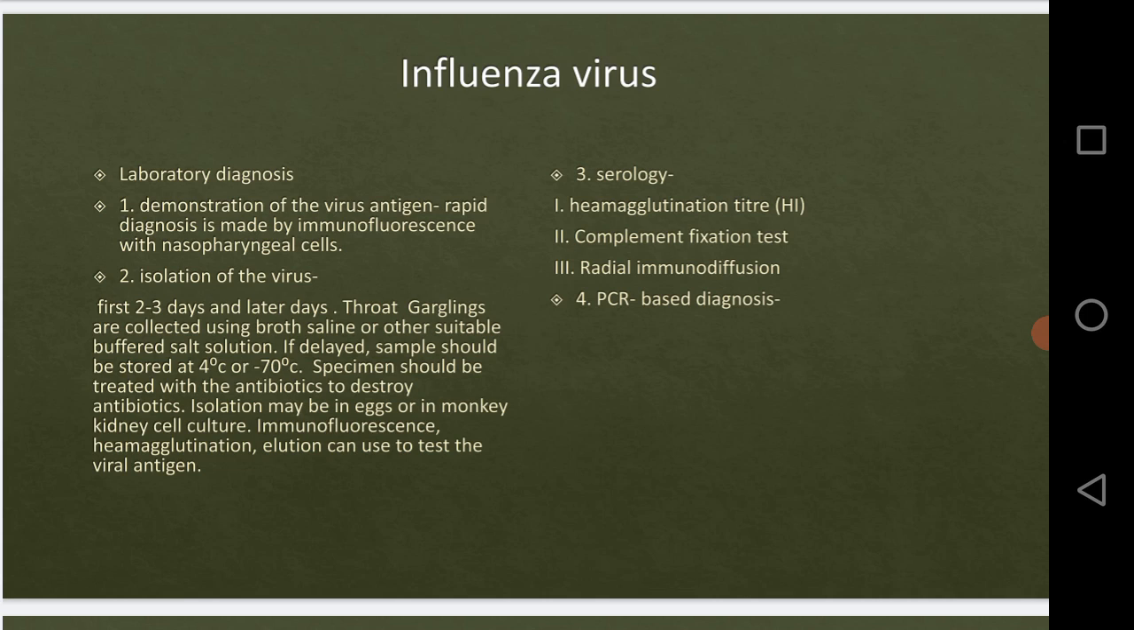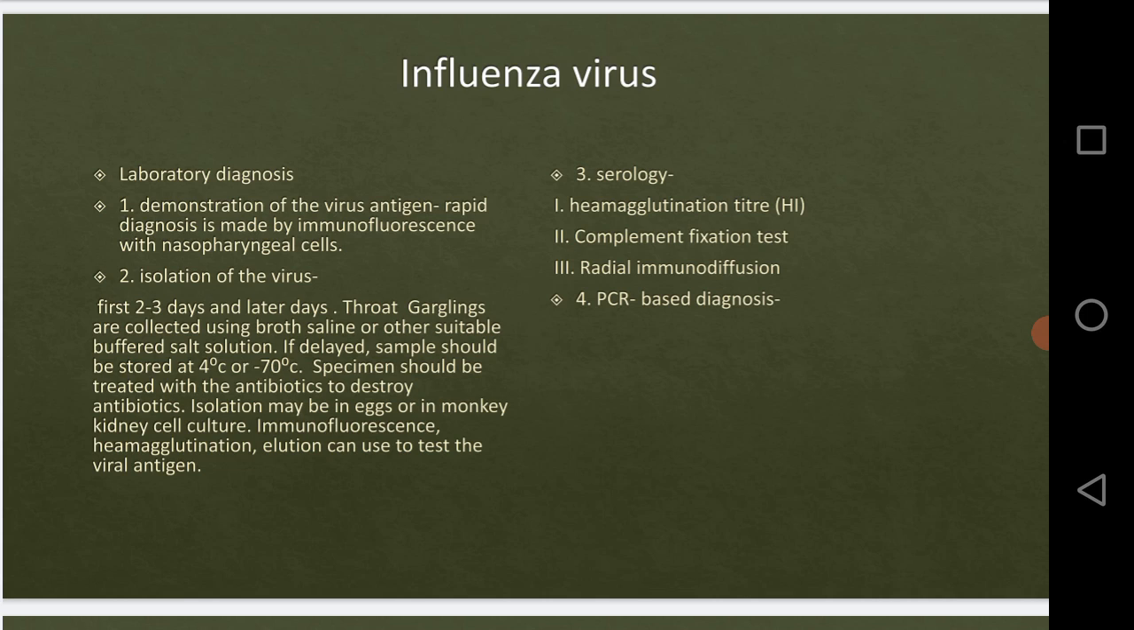Now which sample is used here? The throat garglings are collected. Okay, throat garglings, that is the respiratory tract, right? If virus particles are present, they will be attached there in the respiratory tract. Therefore we will take the throat garglings, and the gargling samples are collected using saline, broth saline, or other suitable buffered salt solution. Okay, that will not change the properties of our sample. That is why we are using the saline or the buffered salt solution.